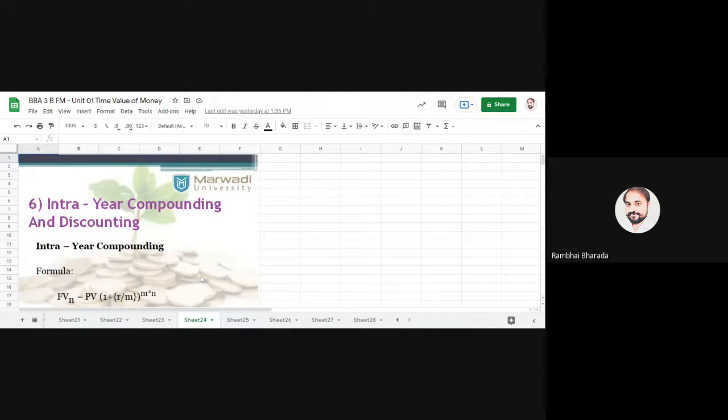So already we have discussed this one, intra compounding. Intra compounding calculation or intra-year compounding calculation. Here intra-year means the calculation during the year. So for that, the simple formula is FVN is equal to P in bracket 1 plus R divided by M, bracket over, raised to M into N. Here P means principal amount or present value, 1 means 1, R means rate of interest, M means number of months, and N means number of years.